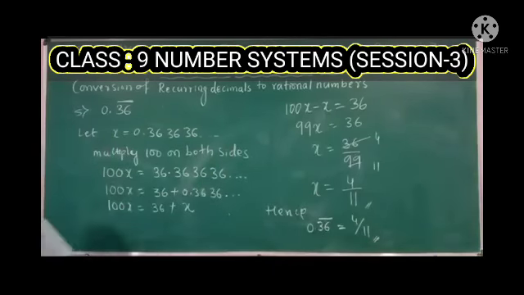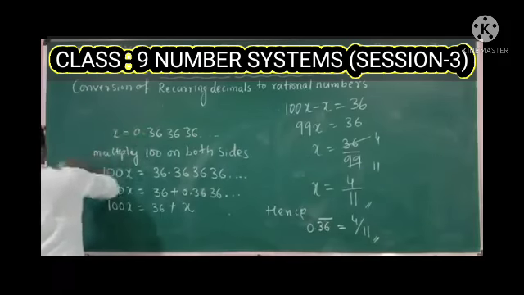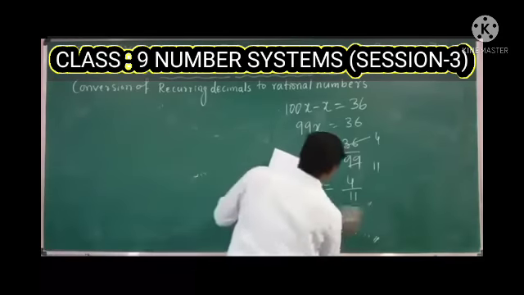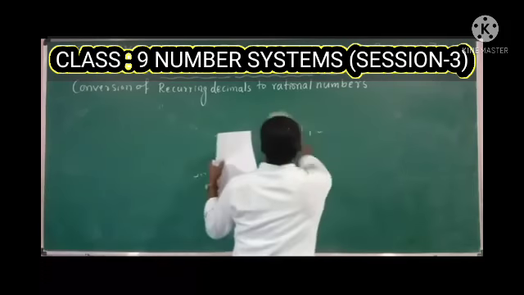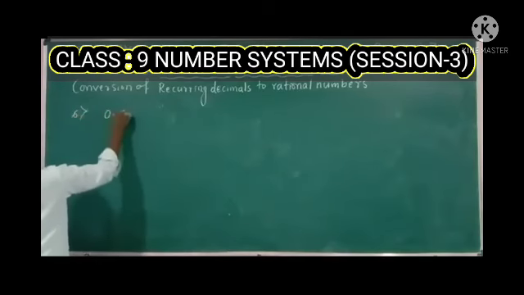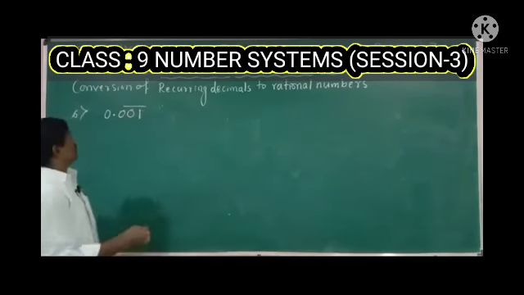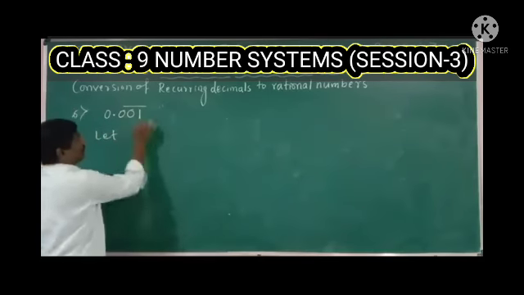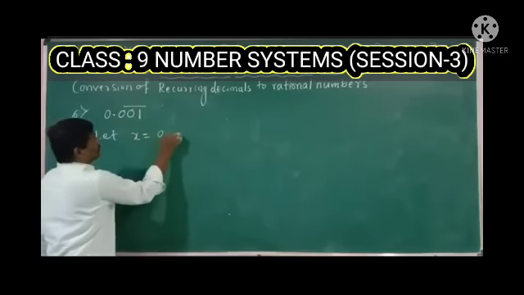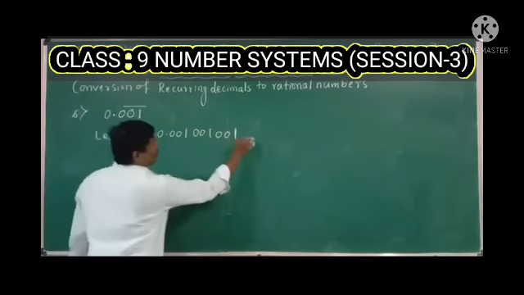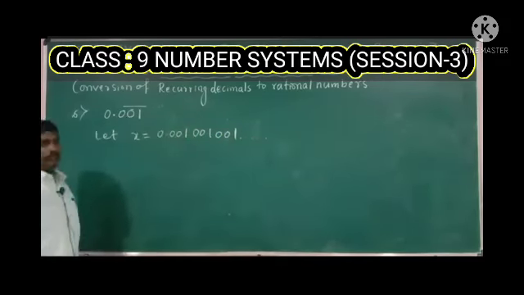Okay, next one. See the next question. The given decimal expansion is 0.001. This is the sixth question. 0.001, and these numbers will repeat in the next sequences. So let x be the given decimal: 0.001001001, and the series will be in the continuous form.